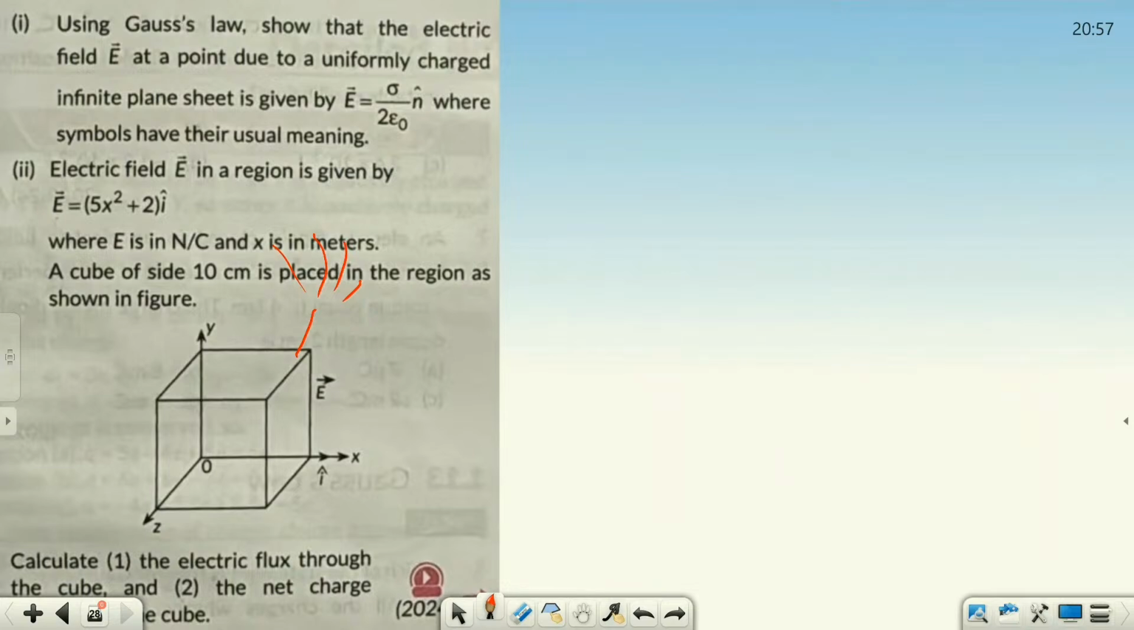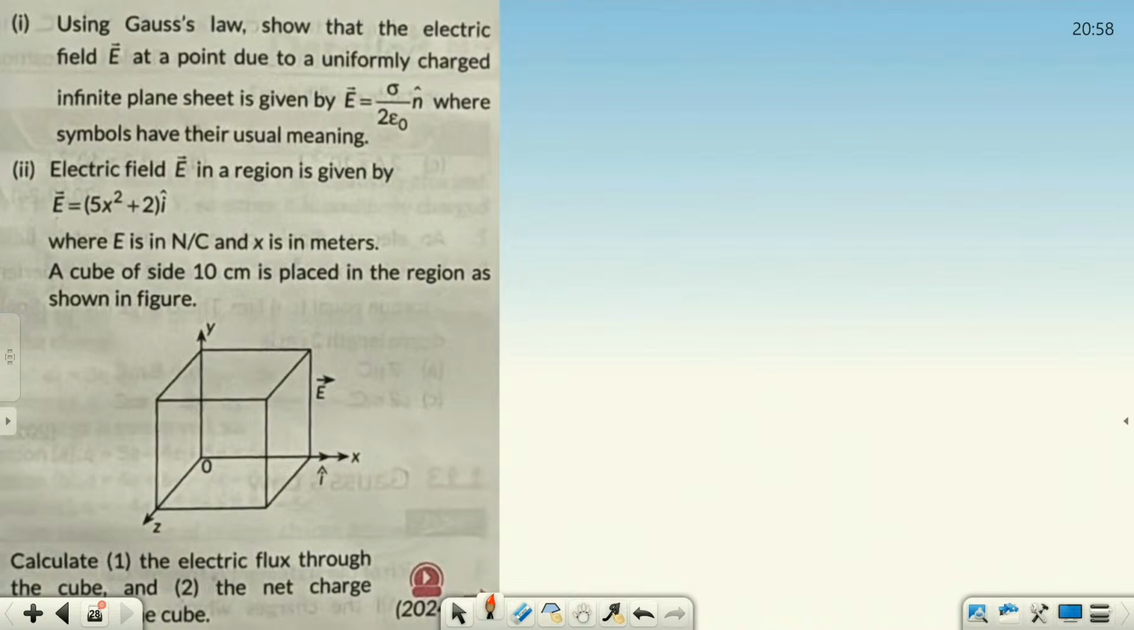Second part you solve. Electric field is given as 5x square plus 2 I cap. And then what they are asking you? They are asking you to find the electric flux through the cube and net charge enclosed by the cube. Flux and Q they are asking, electric field is given and dimension is given.